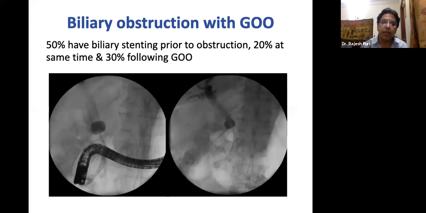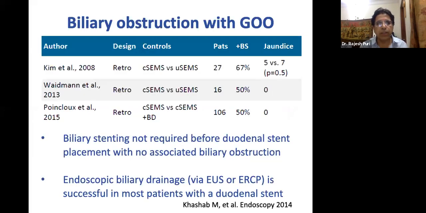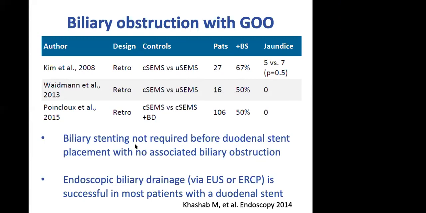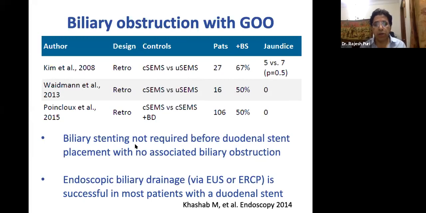So it is important, if a patient has both blockades, first put the biliary stent followed by the gastric outlet stent. With gastric outlet obstruction and no associated biliary obstruction, biliary stenting is not required before duodenal stent placement. I hope you understand. The meaning is that if the patient is not jaundiced and has a gastric outlet obstruction, you should not do biliary stenting. You wait, because later you can do transduodenal stent biliary stenting, or EUS guided biliary drainage, or PTBD.